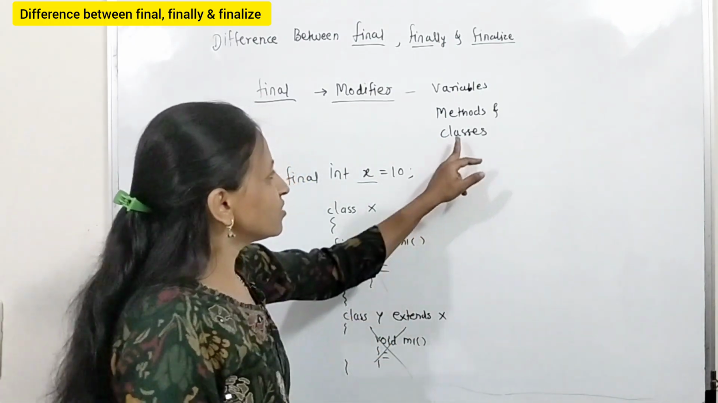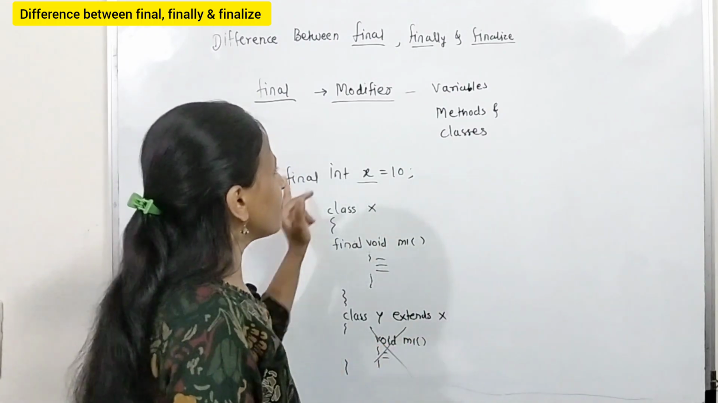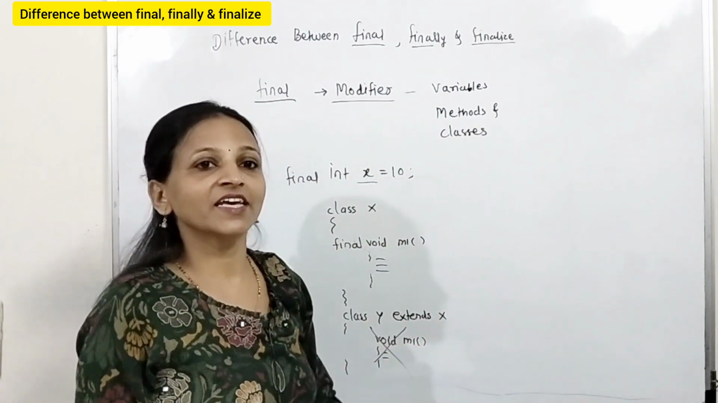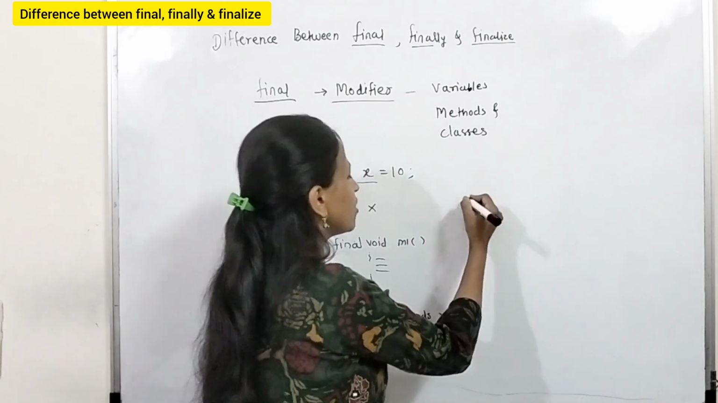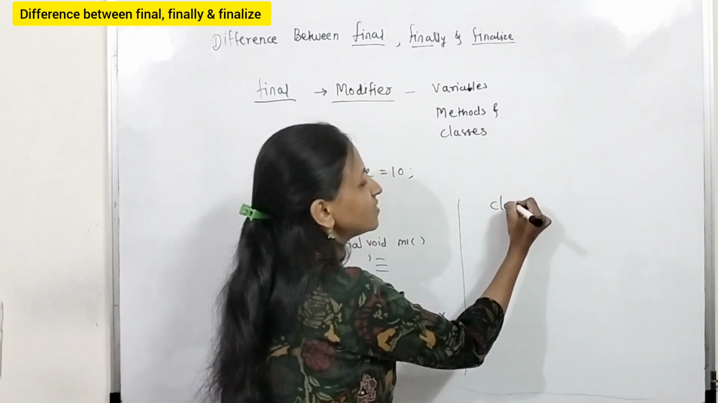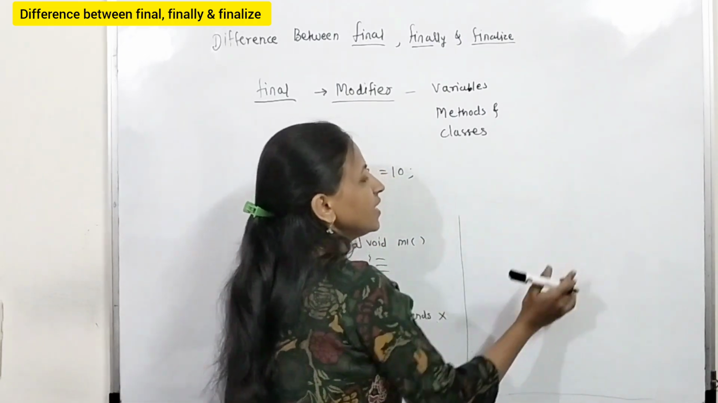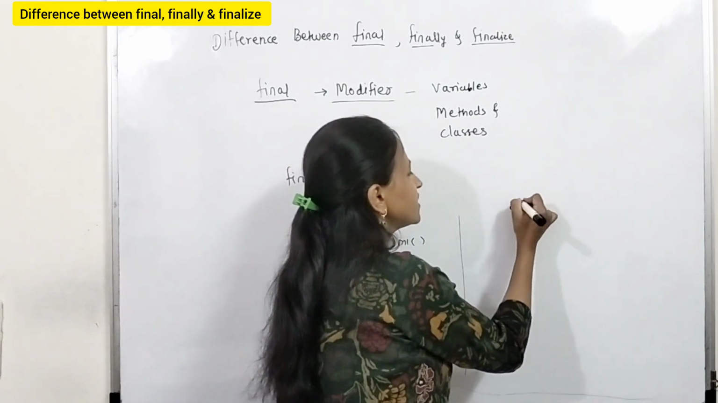Now the last one is classes. We can apply the final keyword while declaring a class also. Suppose we have declared a class as final, let class x, and suppose I am declaring a class test here.